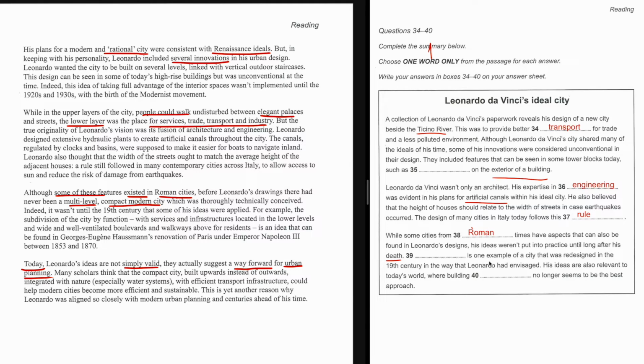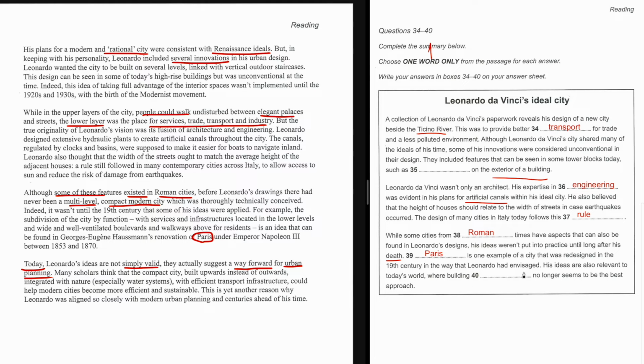So do we have any other cities? We have the city of Paris here. Let's double check. City by function with services and infrastructure located lower. An idea that can be found in renovation of. I'm pretty sure the answer is Paris.